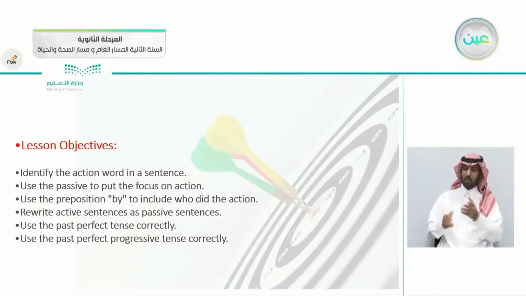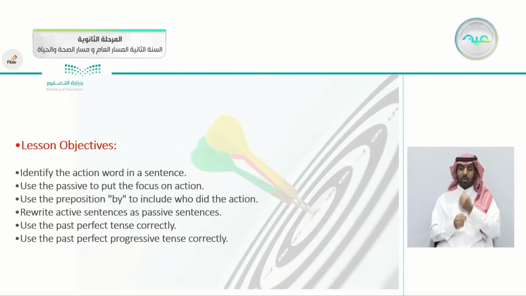So these are today's objectives from our grammar lesson. The first one is to identify the action word in a sentence, the action word or the verb of the sentence. Use the passive to put the focus on the action. We usually use the passive to put the focus on the action. Use the preposition by to include who did the action. Rewrite active sentences as passive sentences. Use the past perfect tense correctly. Use the past perfect progressive tense correctly.